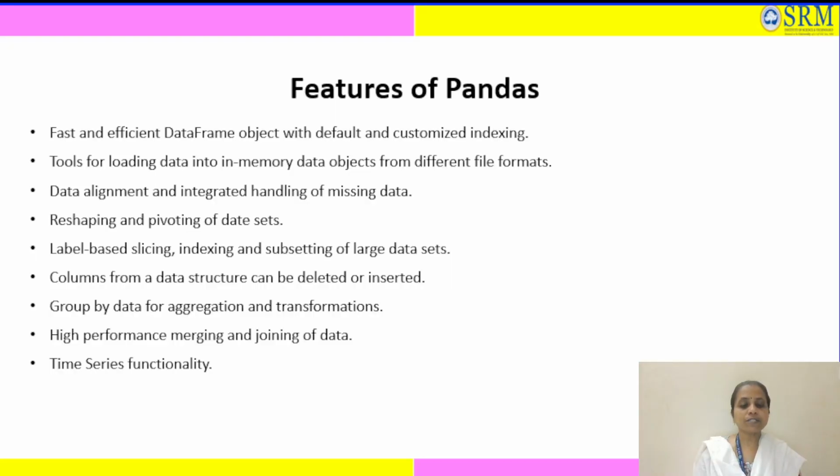Then high performance merging and joining of data. That means you can combine two or more data sets based on a common column like a key. Example, you have one table of customer information, another table with a purchase history. You can merge them to analyze the customer behavior. The last is time series functionality. Pandas has built-in support for handling time-related data. Example, if you are analyzing stock market data or weather reports over time, you can easily manipulate and analyze data by dates, months, or years.